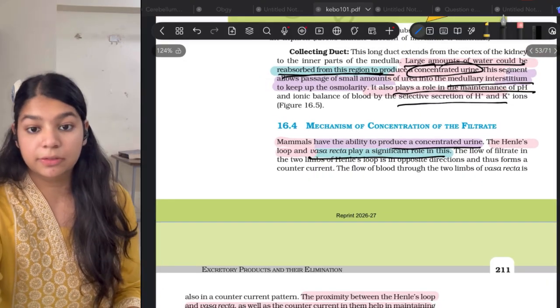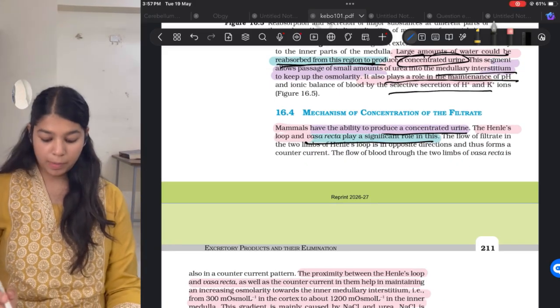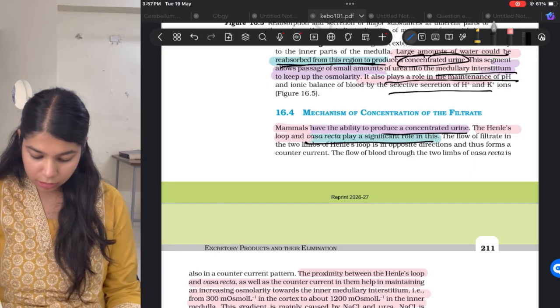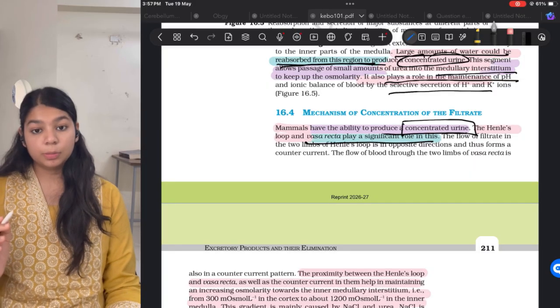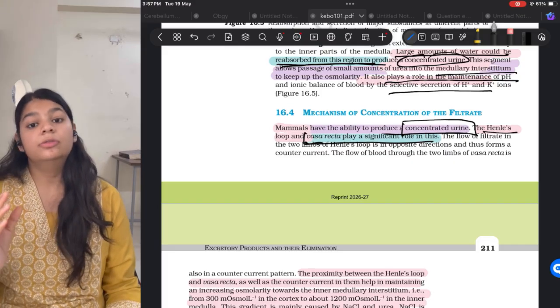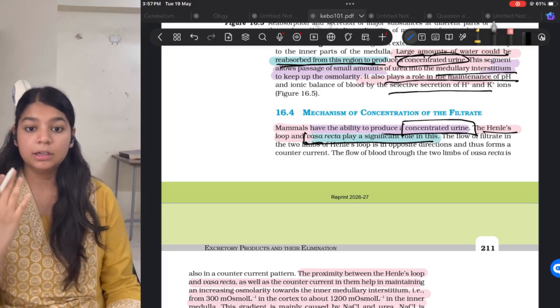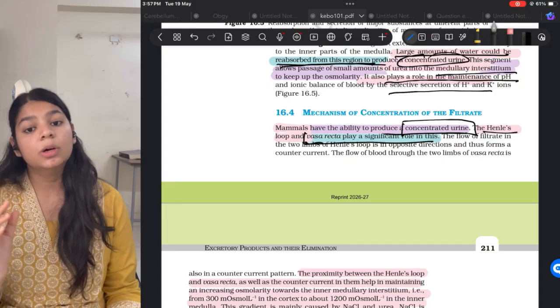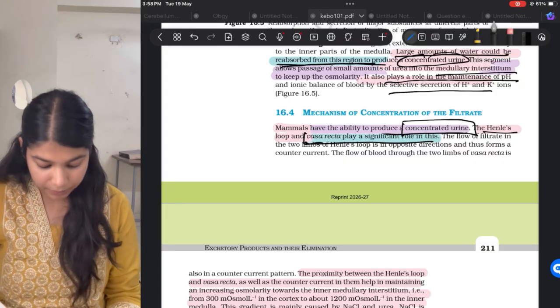Mechanism of concentration of the filtrate. Okay, so mammals have the ability to produce a concentrated urine, and to produce this concentrated urine, Henle's loop and vasa recta play a major role. Now, for this concentrated urine, we need an osmolarity in the medulla. Now, why is this osmolarity necessary?